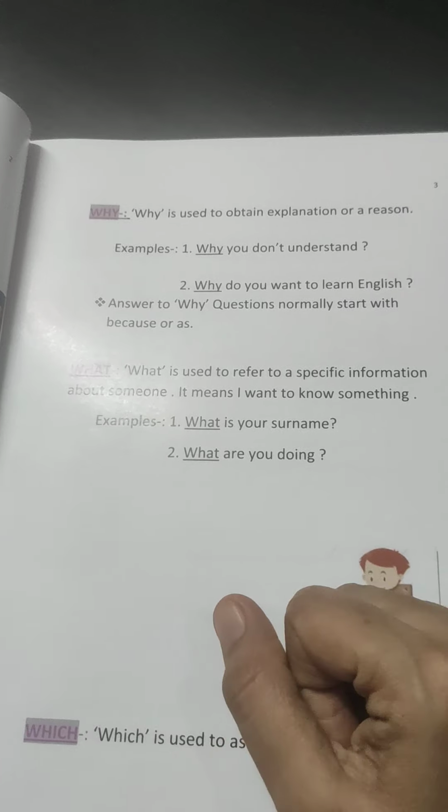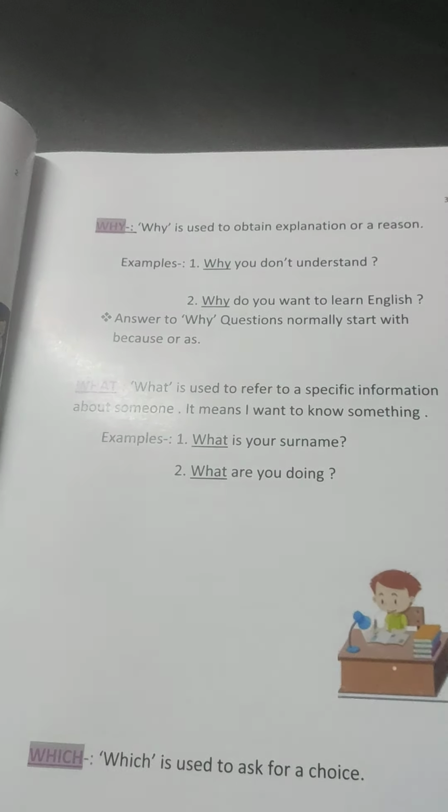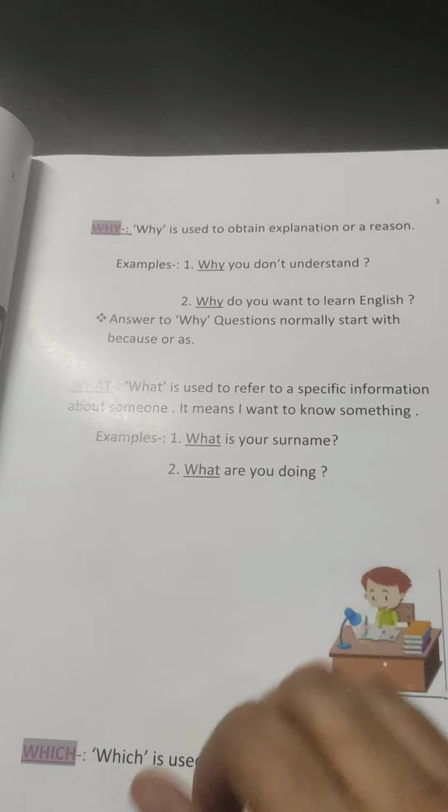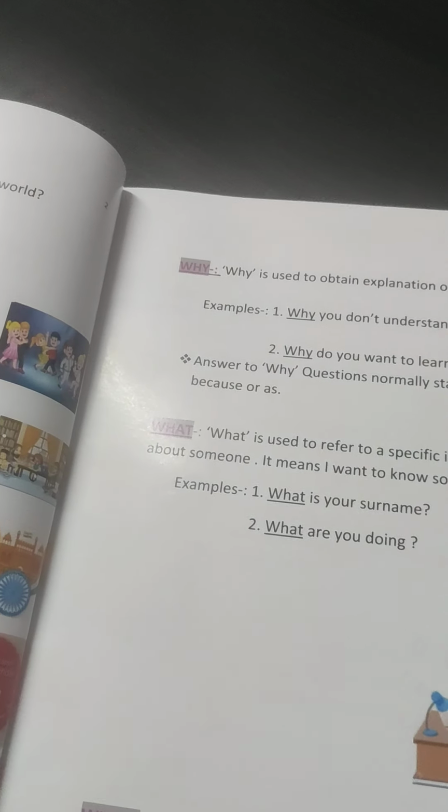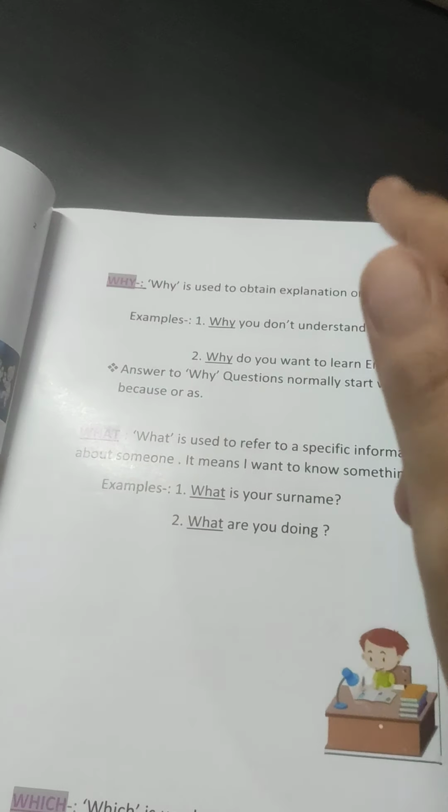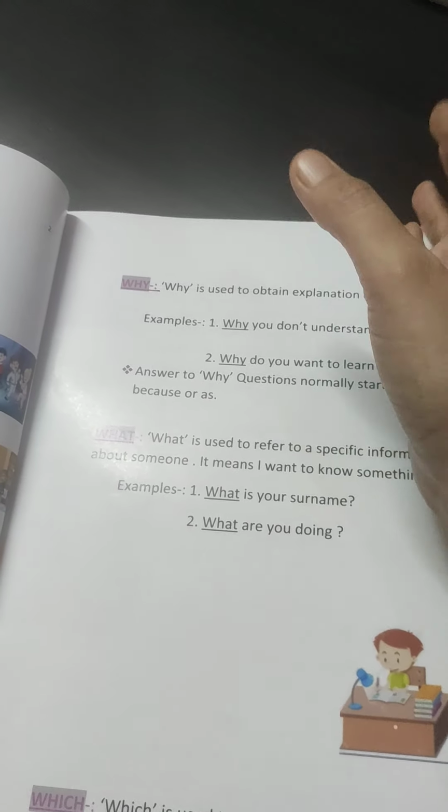Right? What is used to refer to specific information about someone. So where do we use what? What is used when we want to know some specific information about someone, some special person. For example, what is your name? I am asking a particular person.